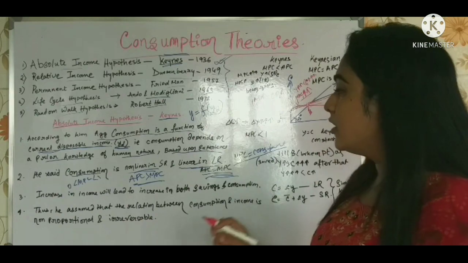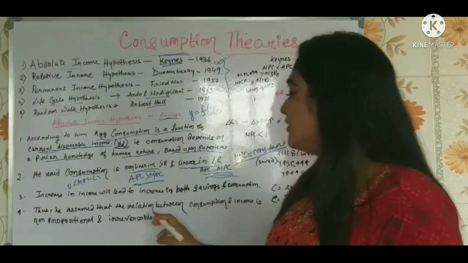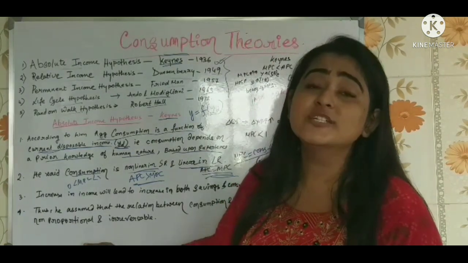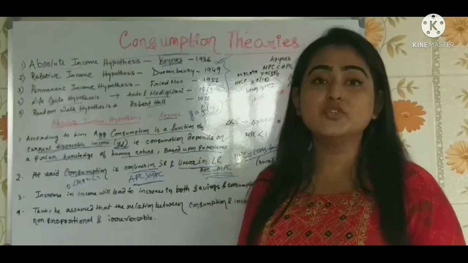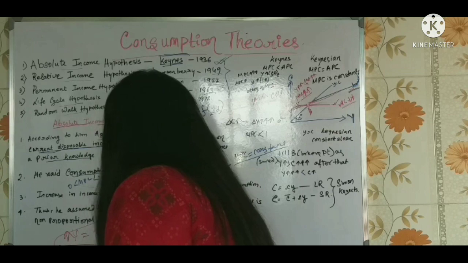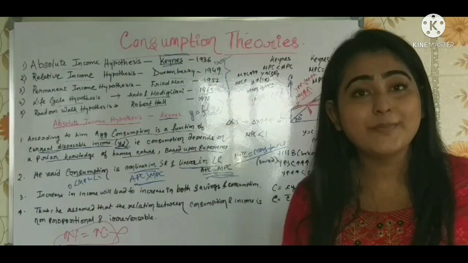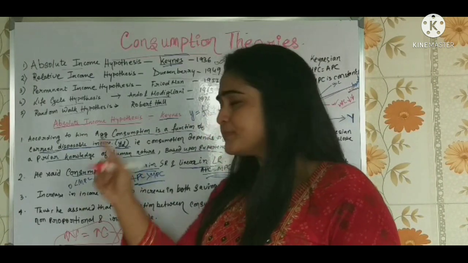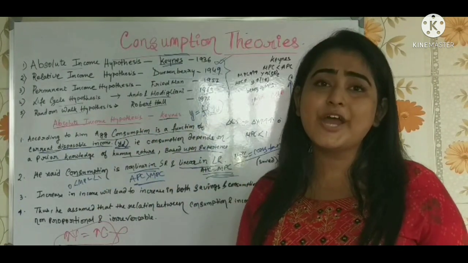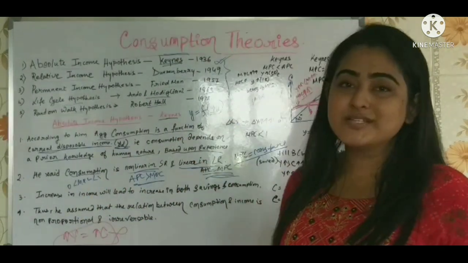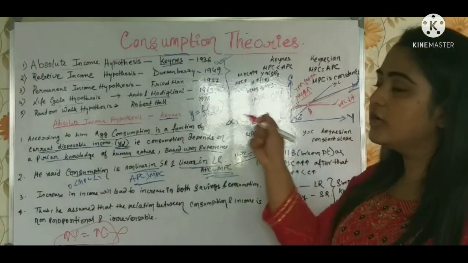Now, a very important thing is that he assumed that the relation between consumption and income is non-proportional and irreversible. Definitely it's non-proportional. It's not like whatever the increase in income is, it is equal to the increase in consumption. This is not happening. In the short run, the increase in consumption is more than the increase in income, and in the long run, the increase in consumption is less than the increase in income. So it's never proportional.